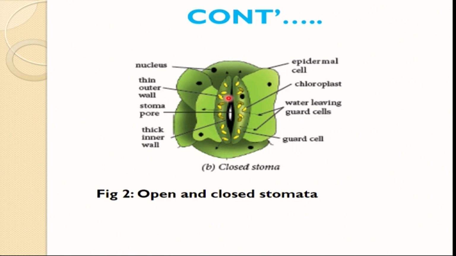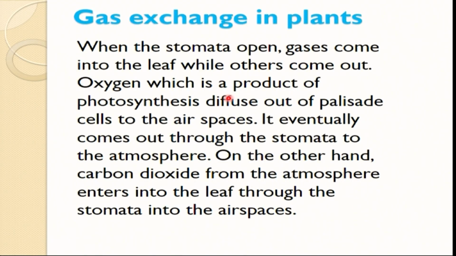Once it loses the leaves, the question is, how will the plant carry out photosynthesis? The answer is that any part of the plant which is green can photosynthesize, not only the leaves. So any part of the plant, either the stems or the leaves, which are green, is able to photosynthesize. So most of the time, the plants try to close the leaves in dry season in order to minimize the amount of water getting lost. Gaseous exchange: when the stomata is open, some gases come into the leaf, while others go out.